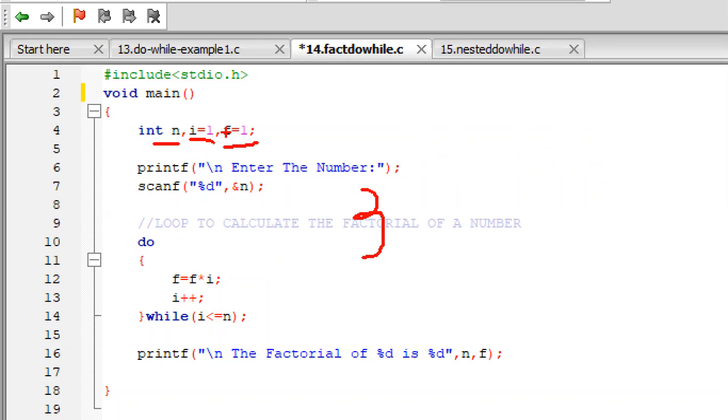So what is the initial value of f? Okay, then n equal to 3, i equal to 1. So now f equal to f star i. So now the f value is 1. Okay, then what will happen? i plus plus. Okay, i becomes 2 now.